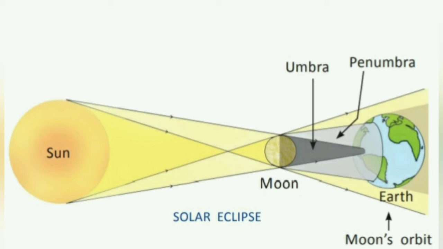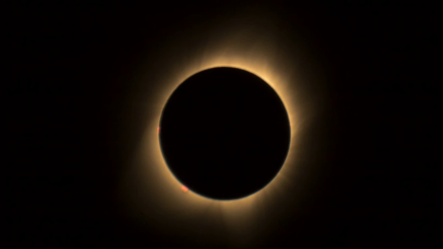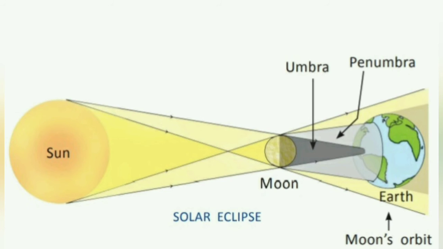Solar eclipse may be partial or total. Here also you can see, when the sun cannot be seen at all, it is total solar eclipse, and when the sun is partially visible, it is partial solar eclipse.